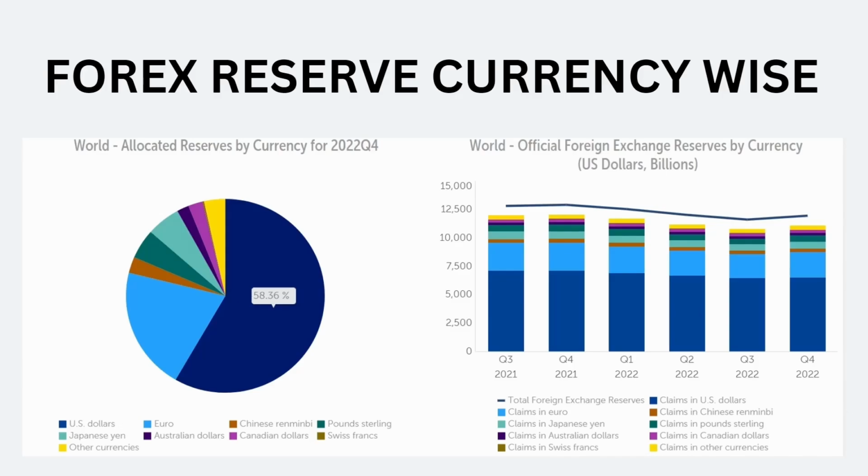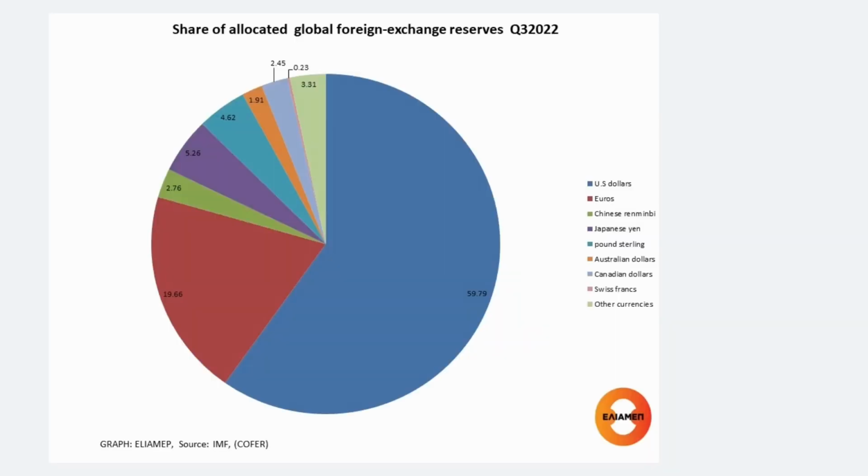Let's say for example India, if it is making payments in dollars, not just for oil, maybe other purchases, it will find it difficult to make those payments, because right now they have to give out more dollars in order to make the payments. So this will become very difficult for other small economies to sustain, because they hold majorly dollars. You can see 58% is in dollars, as of 2022. So here you can see approximately 59% is in dollars, so more than 50% is in dollars, which are held by different countries, growing economies or small economies.